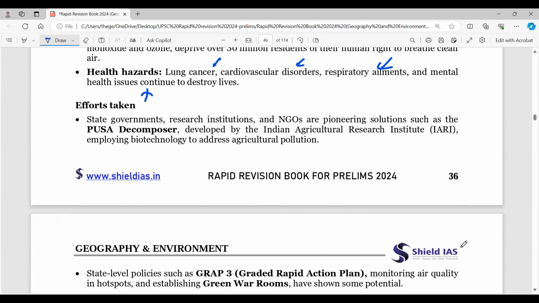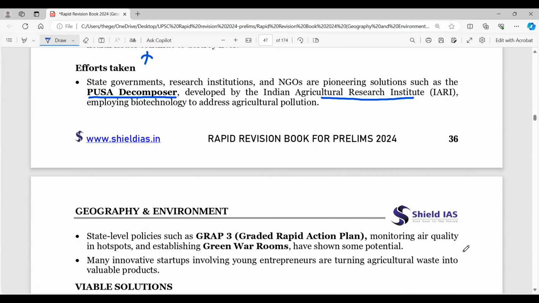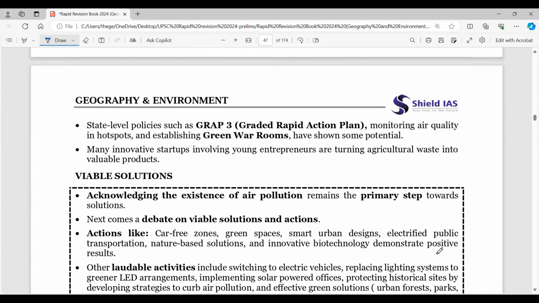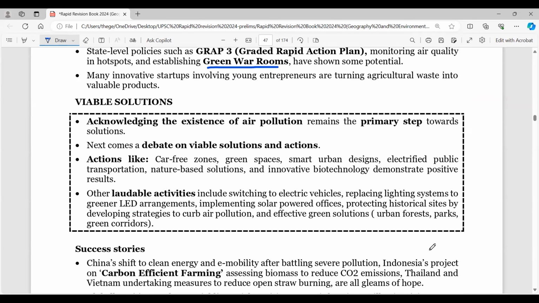So some efforts are listed here, for example, you say the Pusa decomposer, right? So many NGOs are looking towards pioneering these solutions like decomposers, and IARI, the Indian Agricultural Research Institute, is looking towards the employment of biotechnology to address agricultural pollution. And GRAP, the Graded Response Action Plan, monitoring air quality, green war rooms have been constructed, things are happening, right? So these are some initiatives.